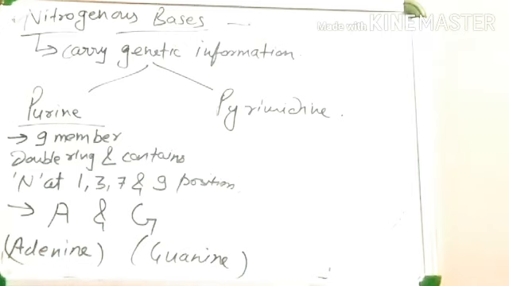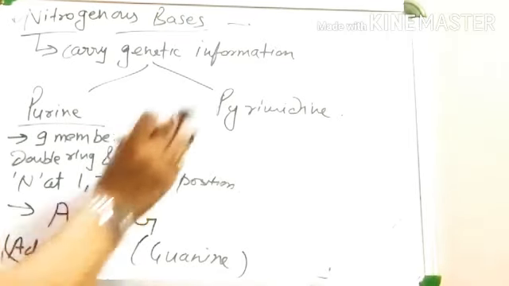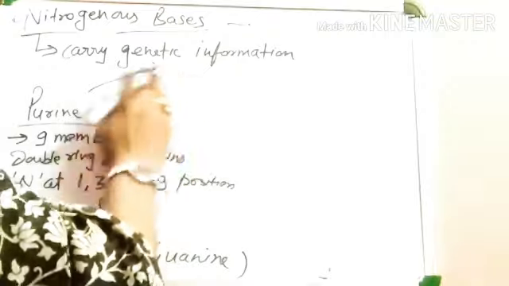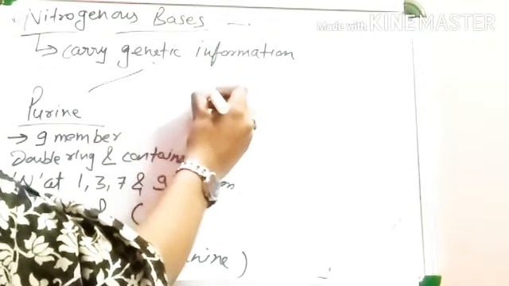Purine is of two types, adenine and guanine. So, let's see the structure of these purines, adenine and guanine. These are 9-member double rings. See the structure of these 9-member double rings.